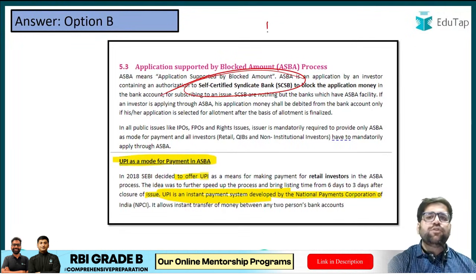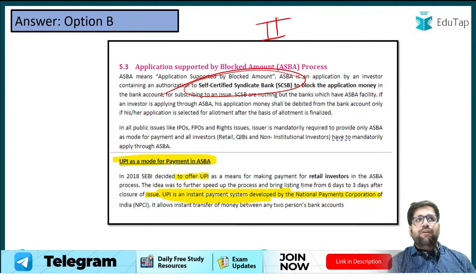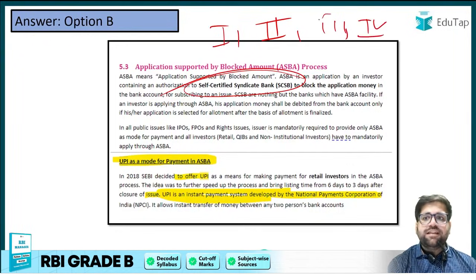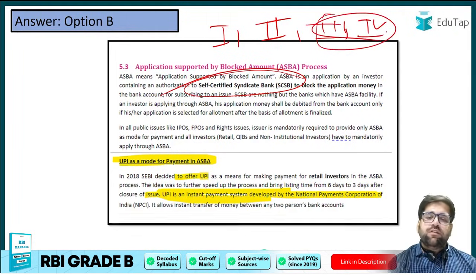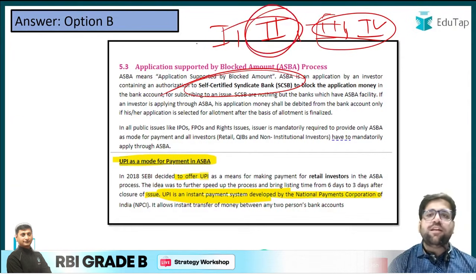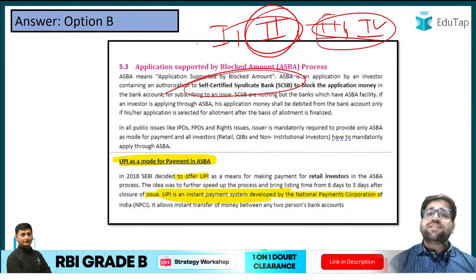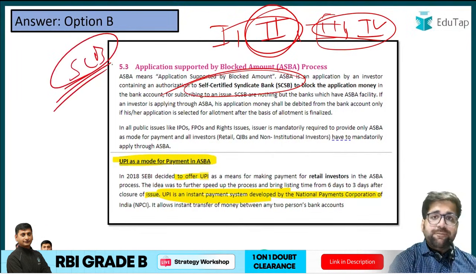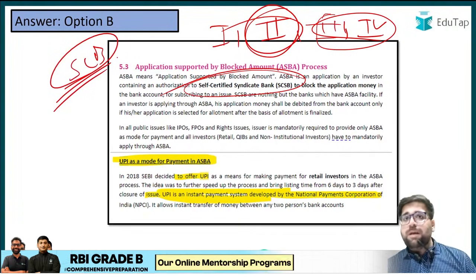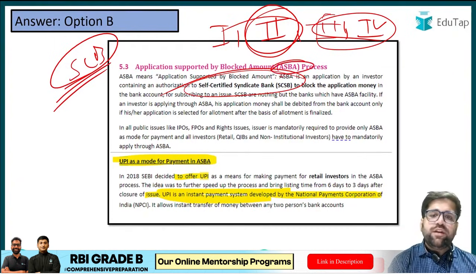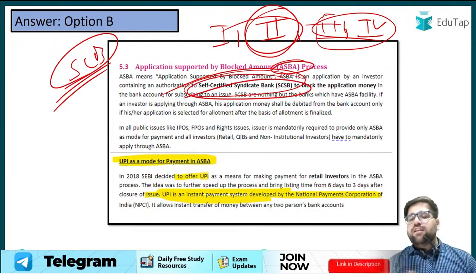We might have understood that the RBI Act 1934 is divided into 4 schedules. Out of these, the third as well as the fourth schedule are of no use. The most important schedule is the second. So all those banks which come under the second schedule of RBI are known as scheduled commercial banks. In the same manner, those banks which are allowed to deal with the ASBA process are known as self-certified syndicate banks.